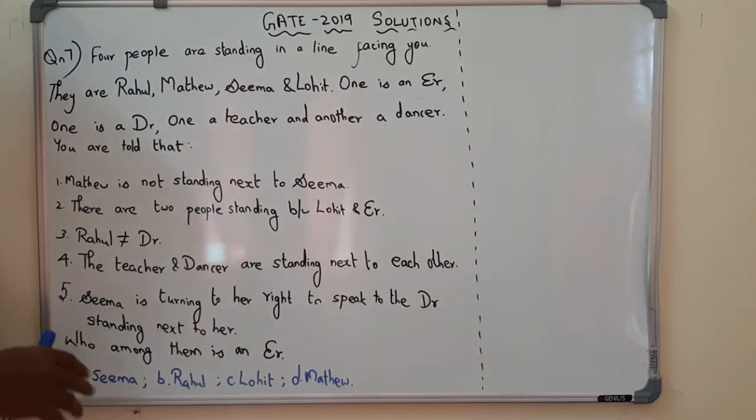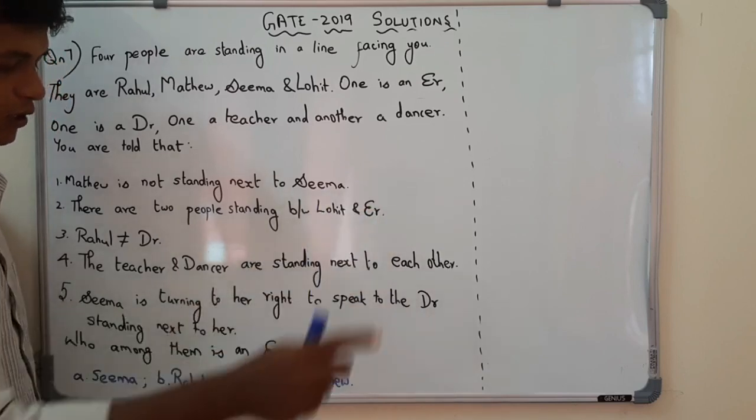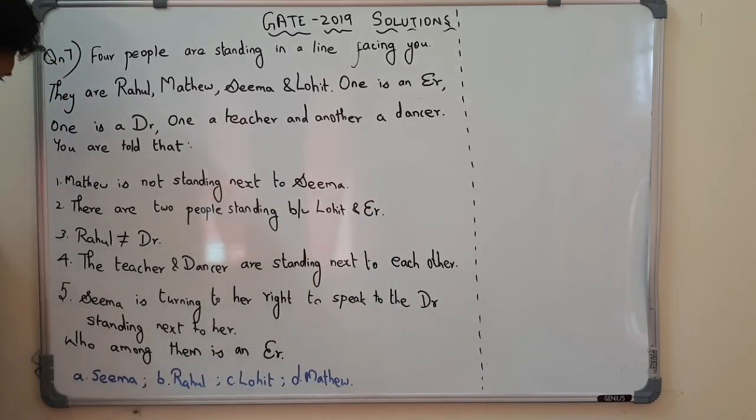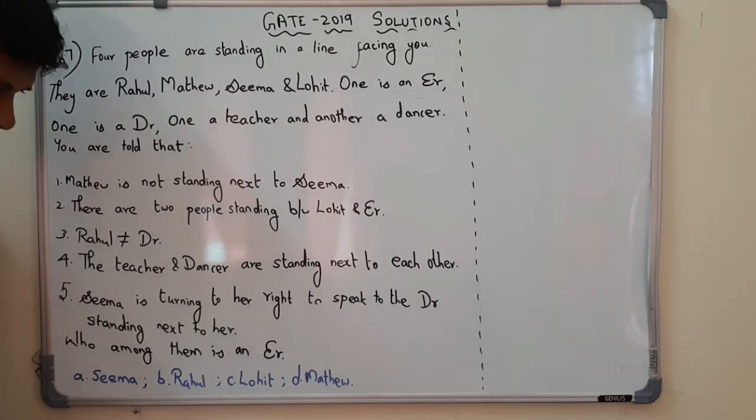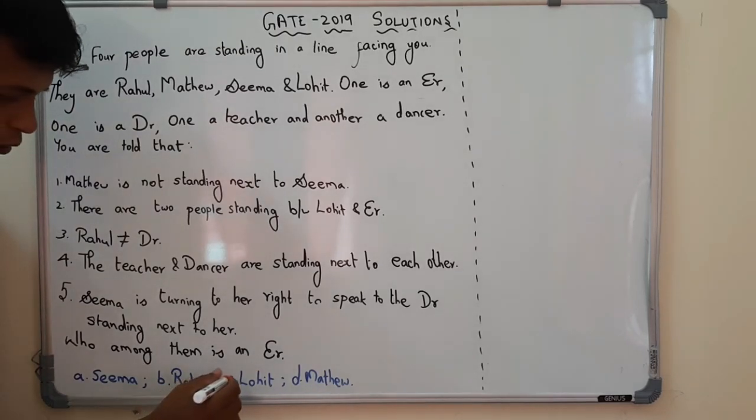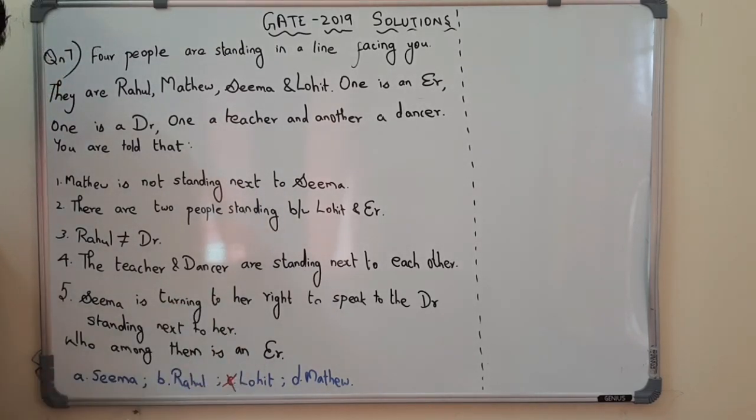So we can derive a conclusion here that Lohit is not an engineer. So Lohit cannot be engineer, because the two people are standing between Lohit and engineer. So Lohit cannot be the engineer. Option C is ruled out. Now